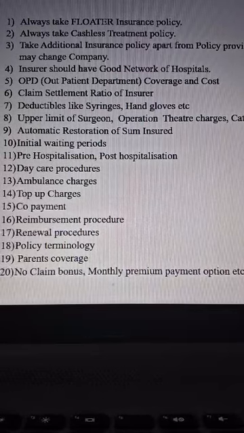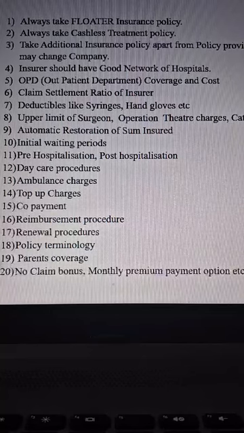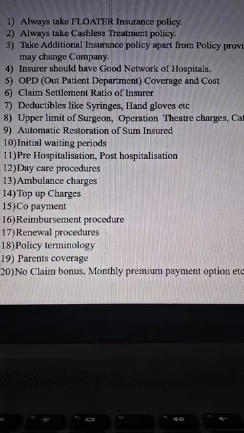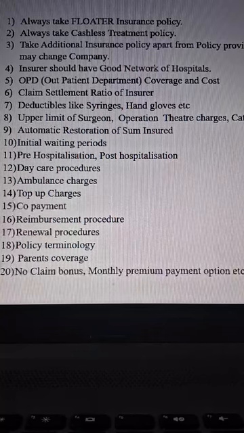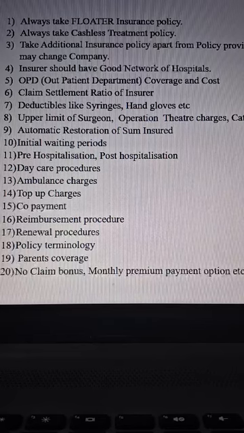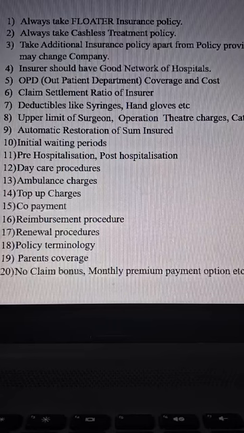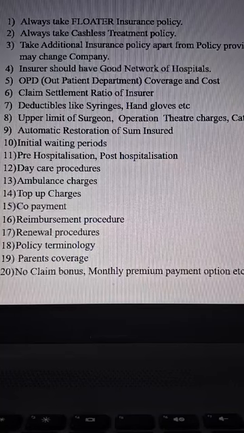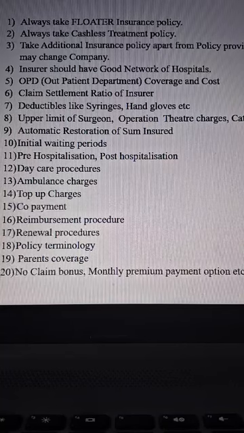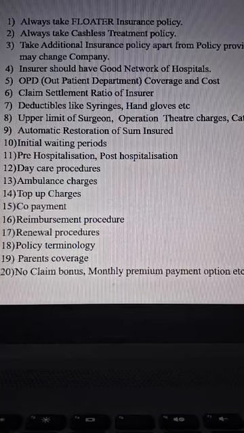While selecting an insurer or insurance company, please see that the network of hospitals where you are staying should be large. If you take a policy of a company that does not have many hospitals in its network where you are staying, then there may be a problem. You have to approach only for reimbursement of expenditure. Then, based on the age of the policy holder, if you want outpatient coverage also, you have to pay extra premium. Take that policy based on the premium amount.